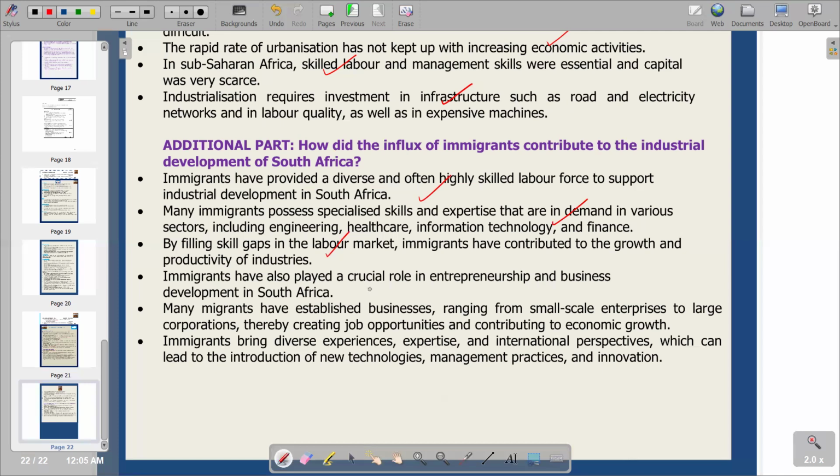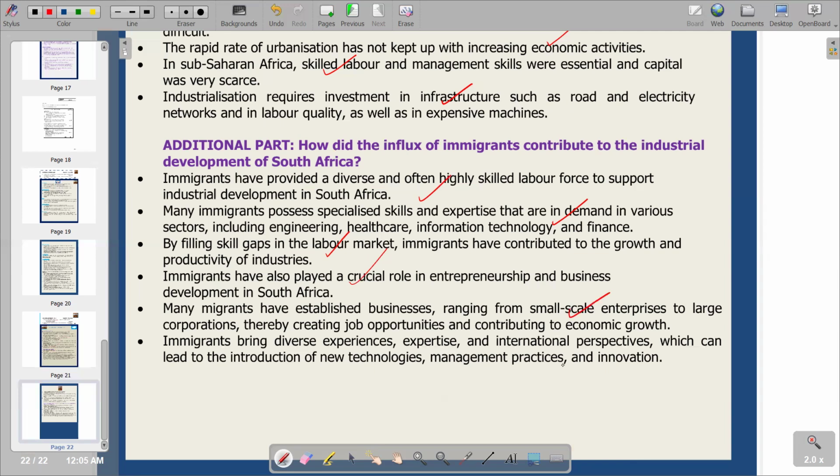Immigrants have also played a crucial role in entrepreneurship and business development in South Africa. Many migrants have established businesses ranging from small-scale enterprises to large corporations, thereby creating job opportunities and contributing to economic growth. So we are saying, obviously, some of the immigrants are going to engage in foreign direct investment, whereby they are going to open businesses in our local economy. By so doing, we are going to have more supply of goods and services in our country, and that obviously will increase economic activity, which is a positive to economic growth. It's also going to enhance economic growth. So this is what we have on this point.